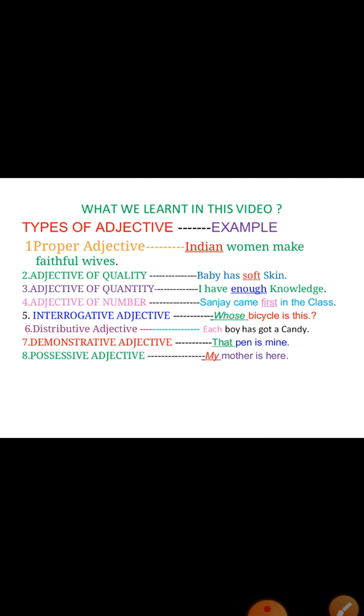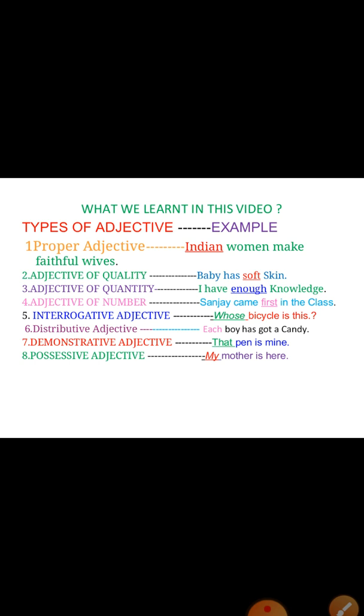Next one is interrogative adjective. We will use WH questions here to ask a question about a noun. Whose bicycle is this? Here whose is an interrogative adjective. Next one is a distributive adjective. I told you before, the distributive adjective means we will use each, every, neither, either. So here each we used. Each boy has got a candy. Here each is a distributive adjective.